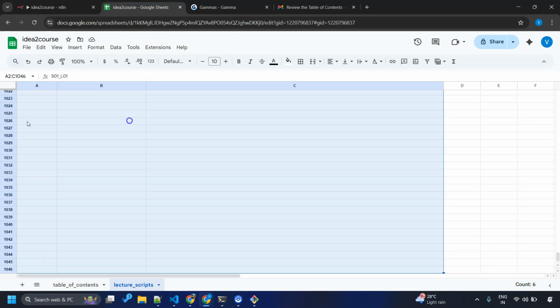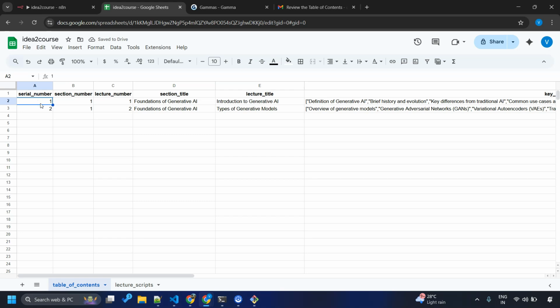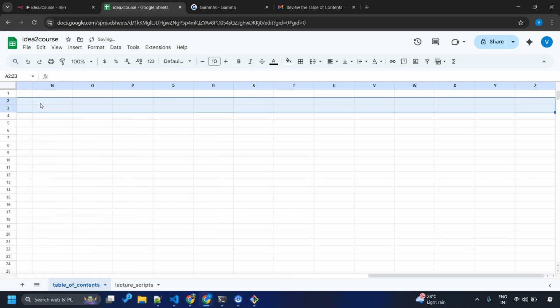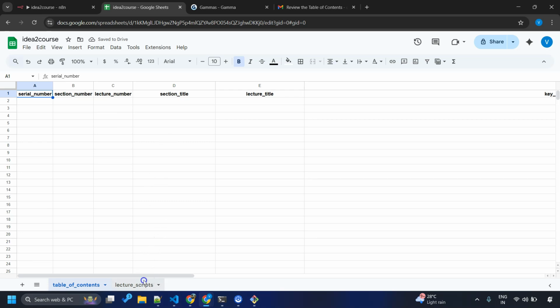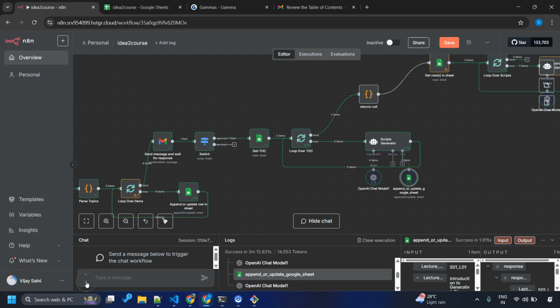So let me first clean up these scripts and topics. There is no issue as such. If you don't do this cleanup, it will be overwritten, but I want a clean run. Any presentation that I might have created? No, this is fine. There is nothing recently generated. So we are all set. Intro to Gen AI for absolute beginners. This is the idea. And let's hit enter and see the magic.